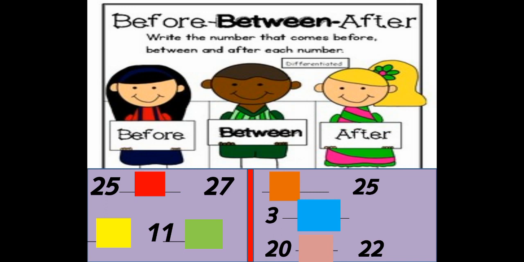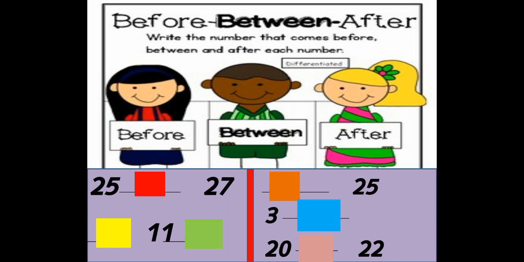In the same way, there is number 25, and which is that number which is going to come before 25? That is 24. Then there is number 3, and which is that number which is going to come after 3? Number 4 will come. Very good.